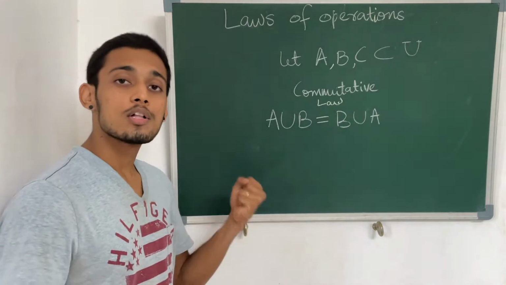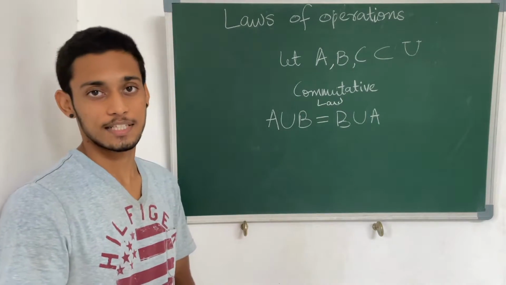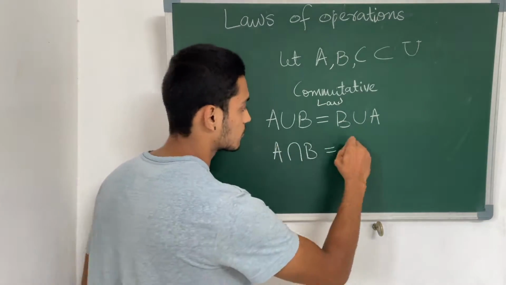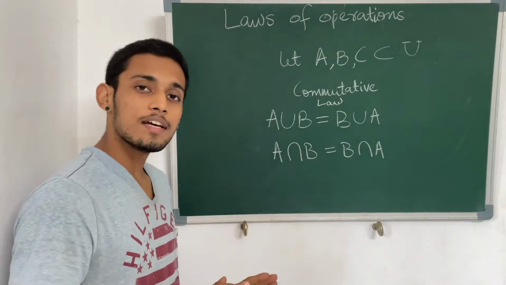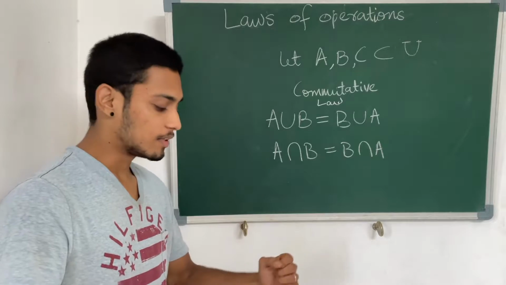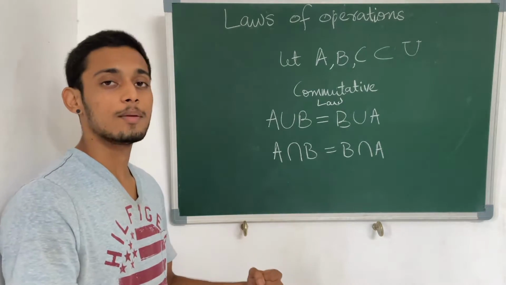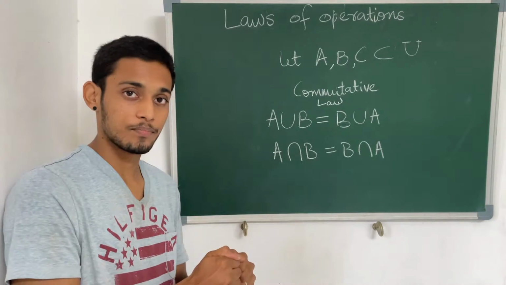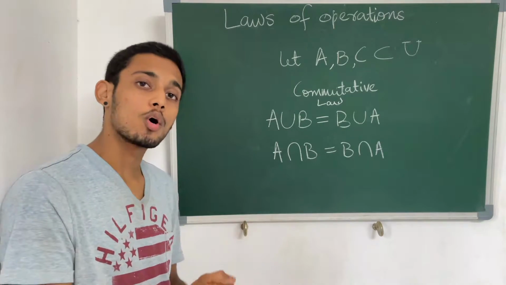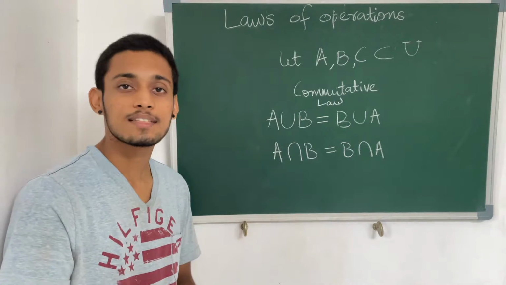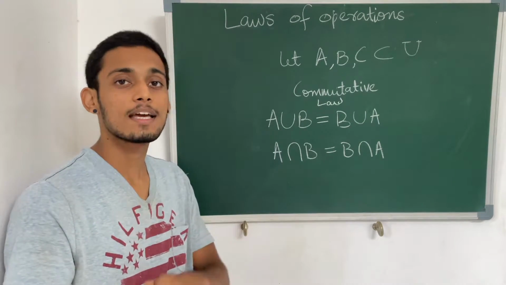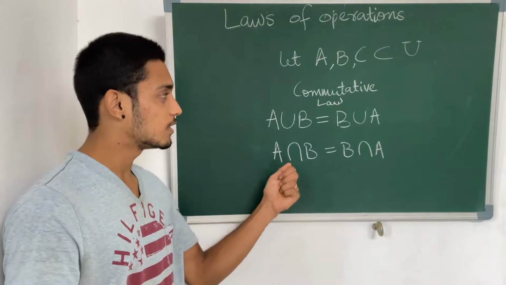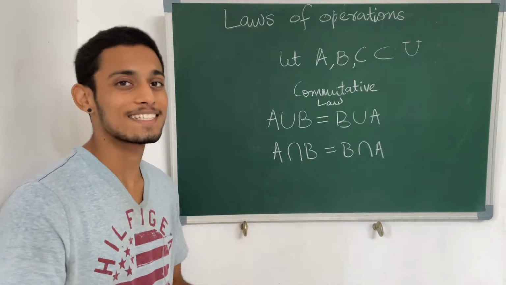The same law also holds for the intersection of sets, the operation of intersection. In the same way, just think about it like this. There are some elements in A and there are some elements in B. There are certain elements which are common to both of them. It doesn't matter how you are doing the operation, the common elements will remain the same. So it could be B intersection A or A intersection B. The common elements always remain the same. So the commutative law also holds for the intersection of sets.